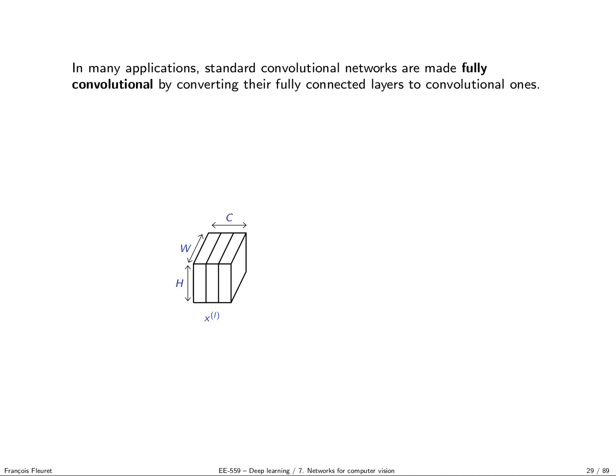Okay, so now we move to a technical point, which is something we see often, so it's interesting to make it clear: what are fully convolutional networks? In most of the models I presented until now, we have this structure of convolution layers followed by fully connected layers. But in many applications developed recently, those networks are made fully convolutional by converting their fully connected layers to convolutional ones.